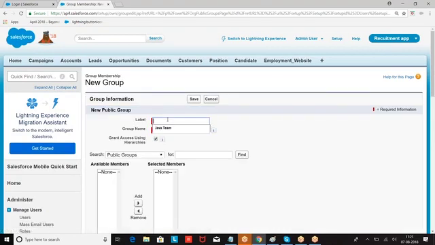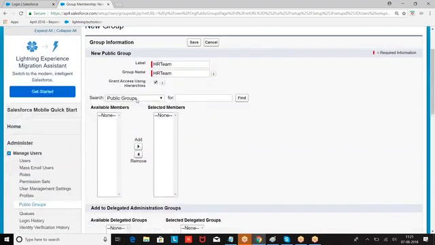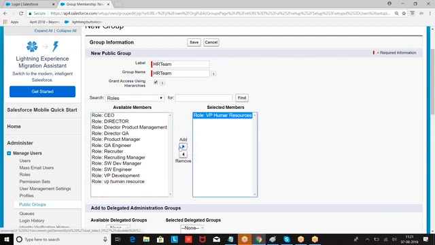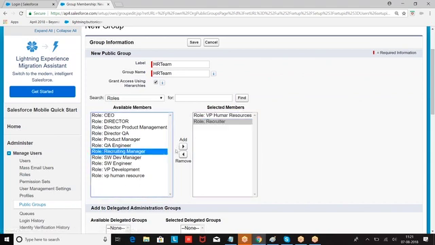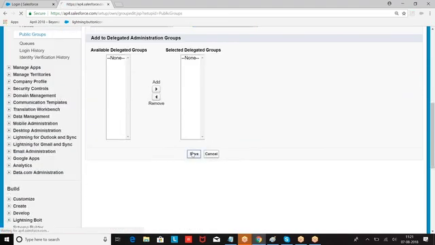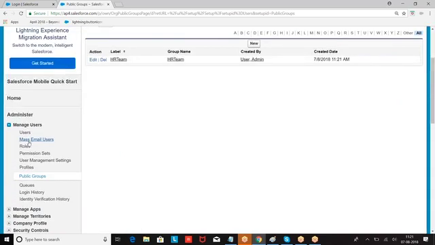Then I am giving it a label. In the group, you select whom you want to add, all the users with the roles I selected. Now all these people are wrapped under one name. I hope you are getting my point.